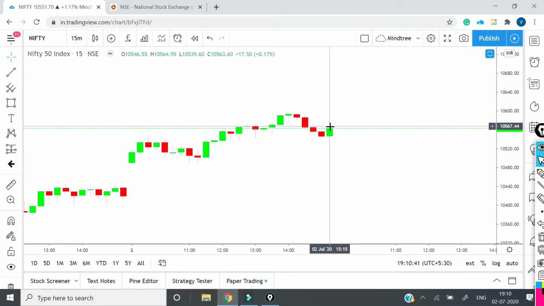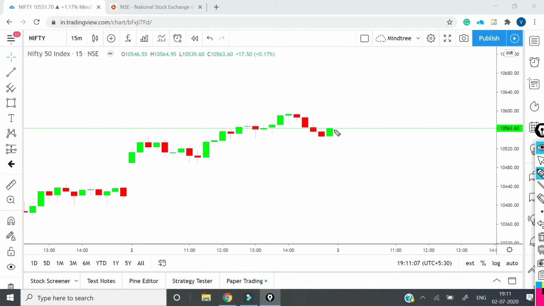Now in 15 minutes, if you see, there was a reversal, and after the reversal we again got a two-candlestick pattern. If we analyze this, it is completely a bullish engulfing candle. So this candle is completely engulfing this candle. That means whatever gains the bears had, the bulls have taken out completely, and they have taken the control.